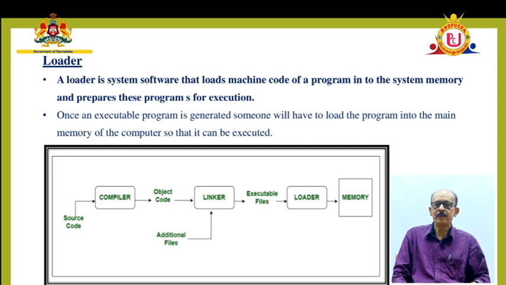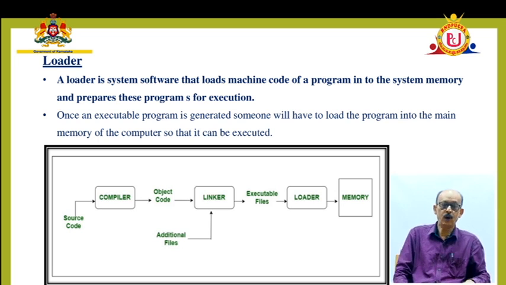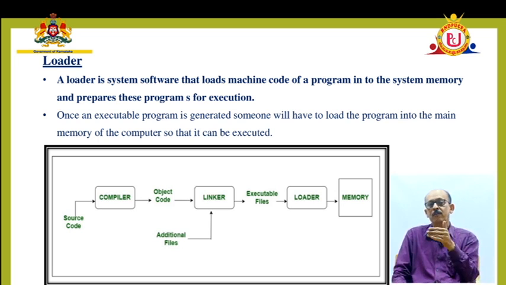If you can see the diagram given there: source code, compiler, object code, and it will be given to the linker using the internal library functions. It's going to create the executable file, and that executable file will be transferred into main memory for execution. All this process will be there when you try to execute a simple program.